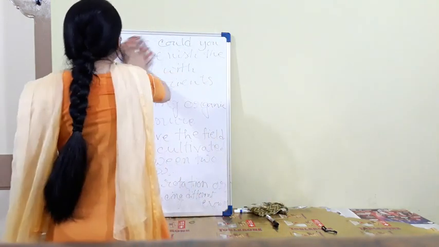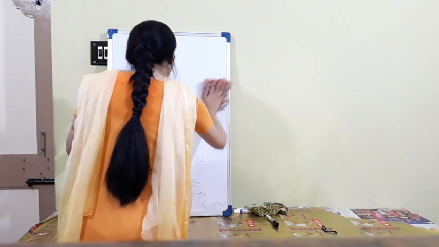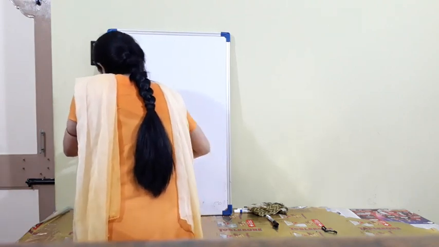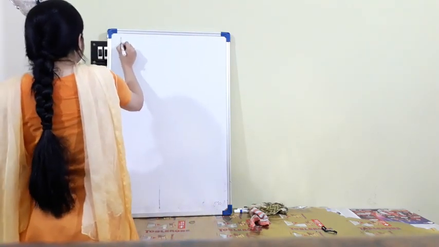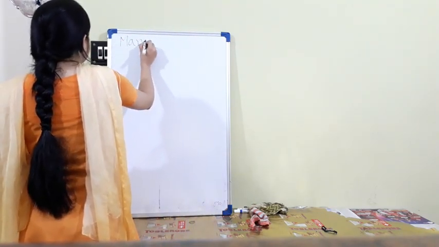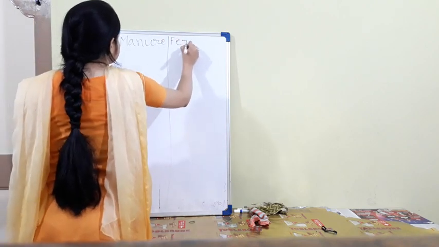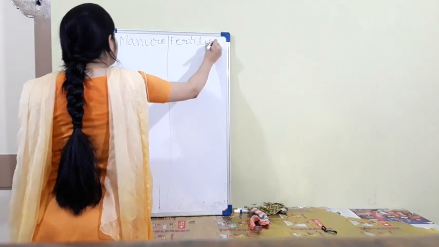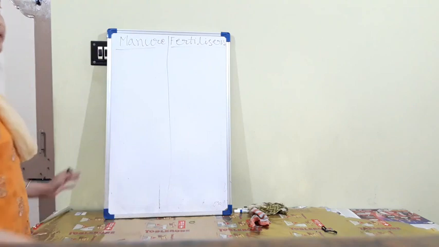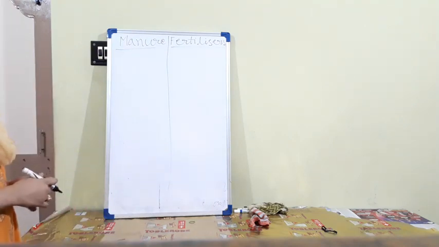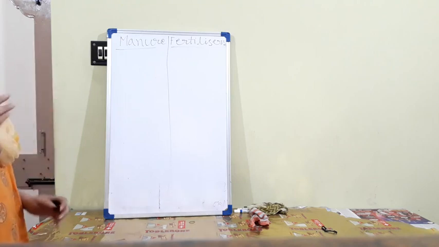The last one: what is the difference between manure and fertilizers? All of you know, and I have already said, what the difference between manure and fertilizers is, and why we should use manure, not fertilizers.